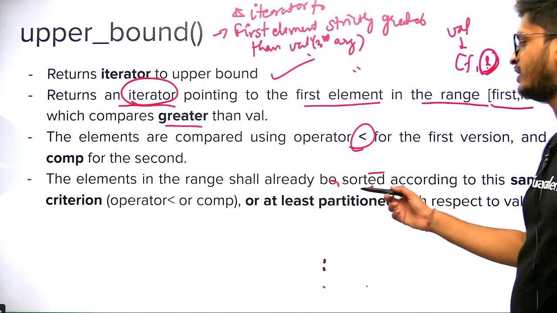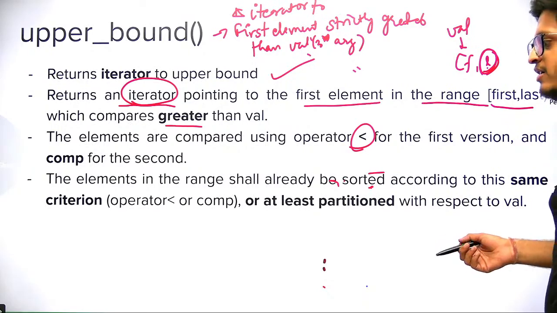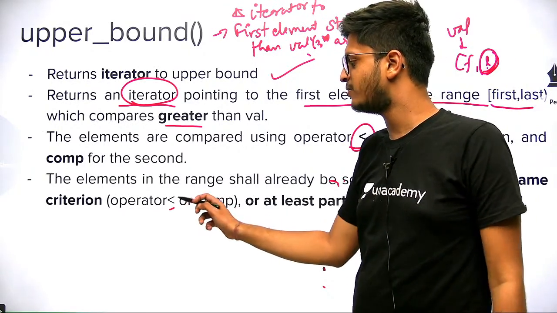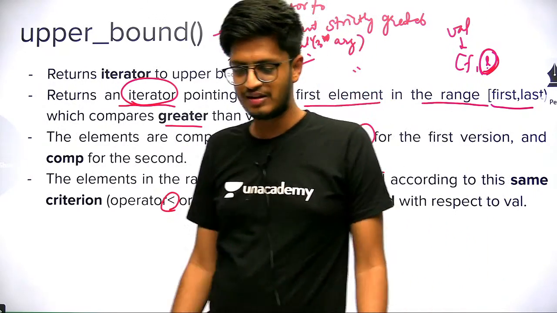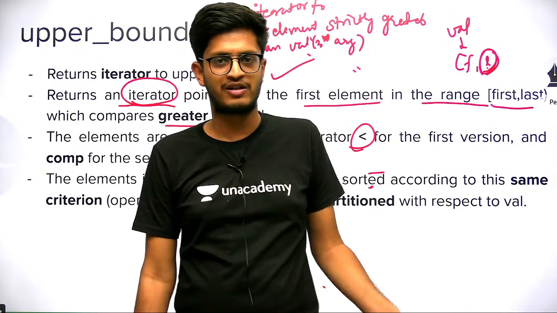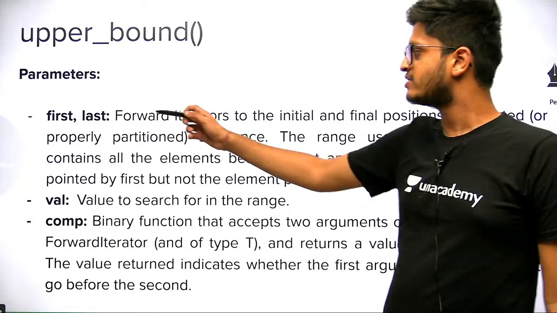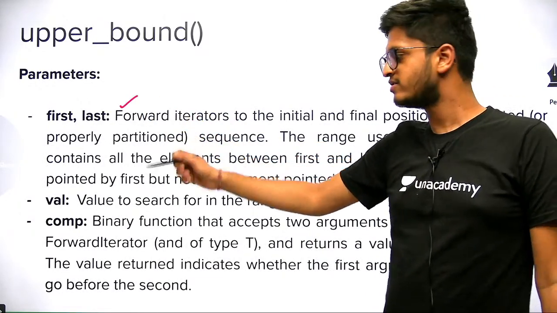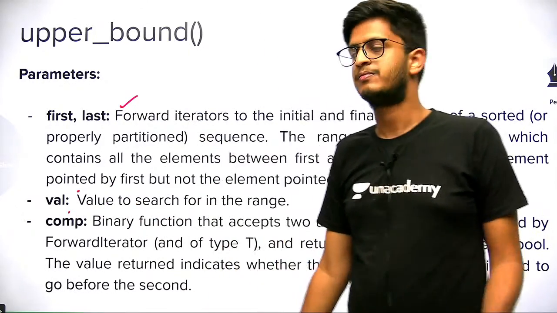Cool. The fourth point here is same as in binary search. The elements in the range should already be sorted according to the same criteria. If you are using the first syntax, they should be sorted using the first syntax in the sort function. If they are sorted using some comparator function, you have to pass the same comparator function in upper bound also. Okay. So the parameters are first and last. They are easy now. You know they are forward iterators, and the val and the comparator function. Okay, 4 parameters at maximum.